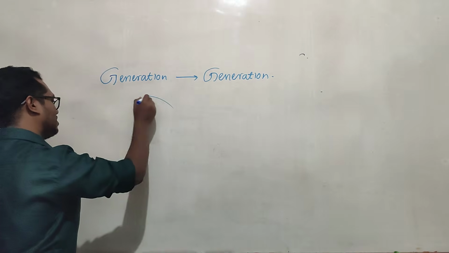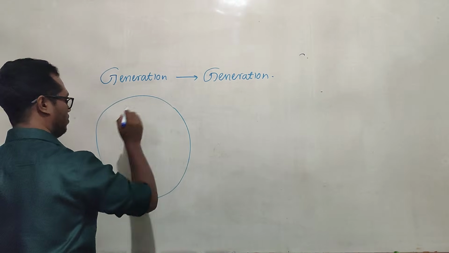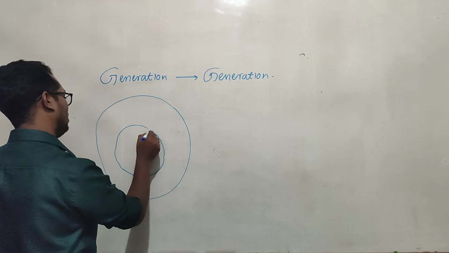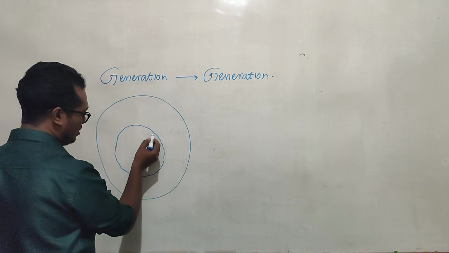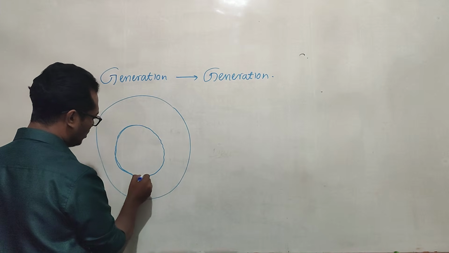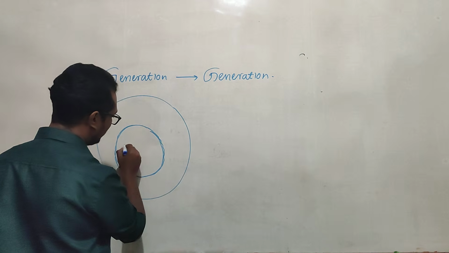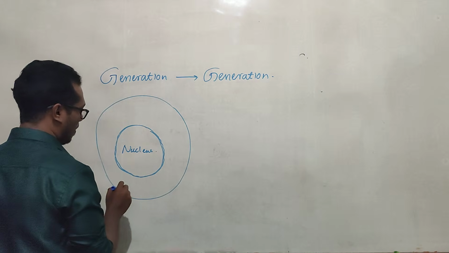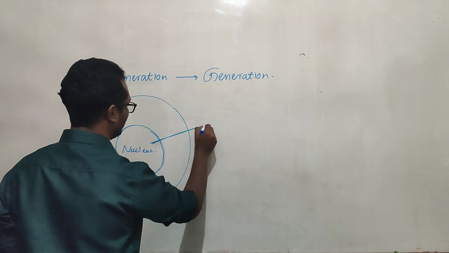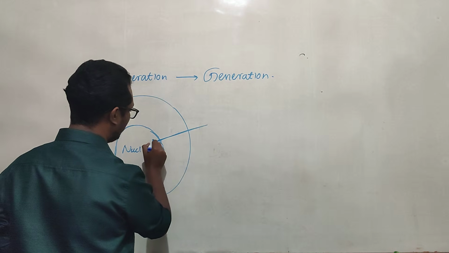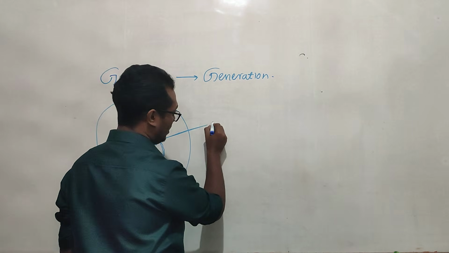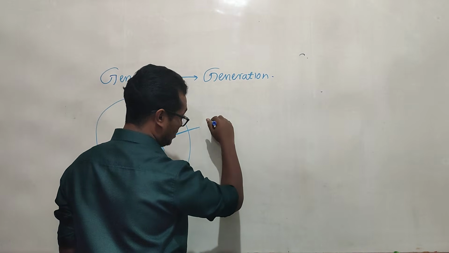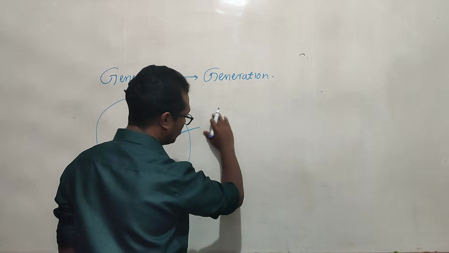Yes, we take a cell. Okay, this is a common cell. In the center or one corner, you can see a little bit large organelle. What is that? Yes, nucleus. This is a nucleus. That nucleus has some important things inside. What are they? Yes, chromosomes. So they have chromosomes, and the chromosomes have DNA.